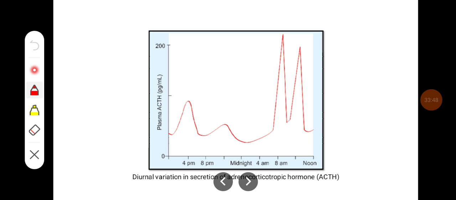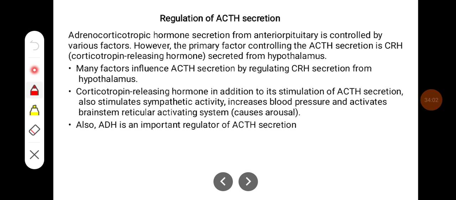So this is the diurnal variation in the secretion of adrenocorticotrophic hormone. It increases early in the morning, and also during the noon. The adrenocorticotrophic hormone secretion from the anterior pituitary is controlled by various factors. However, the primary factor controlling ACTH secretion is CRH, which is secreted from the hypothalamus. Many factors influence ACTH secretion by regulating CRH secretion from the hypothalamus.